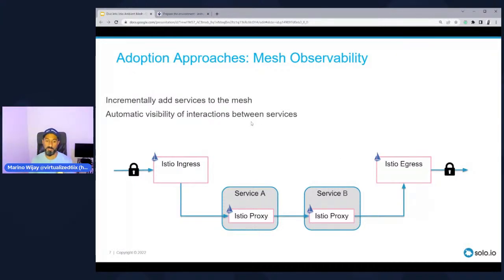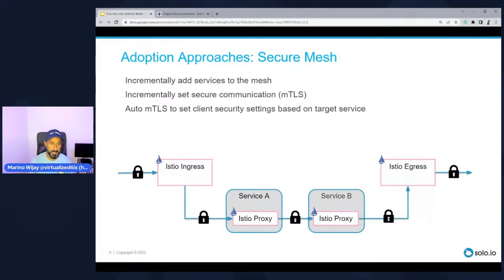But we need to observe this traffic first before we make those decisions and before we implement any sort of policy. Now, once we've gotten to a comfortable state of we know where our traffic is going, we know who's talking to who, we know where the request paths are, that's where we can start implementing some encryption. The encryption then allows us to encrypt the communications inbound to the mesh, and then from the entry point towards the service, and then all the way through that request path to wherever it needs to go.